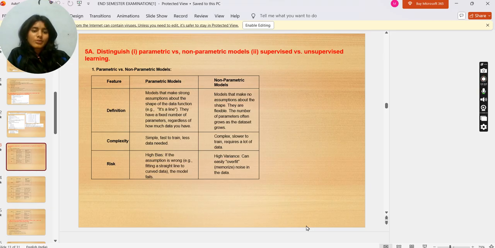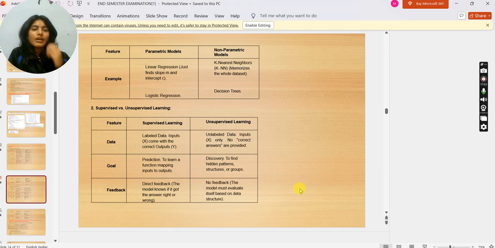Risk of parametric models: high bias. If the assumption is wrong, that is, fitting a straight line to curved data, the model fails. Non-parametric models' risk is high variance; they can easily overfit and memorize noise in the data. Examples of parametric models: linear regression, just find slope m and intercept c, and logistic regression. Non-parametric models: k nearest neighbors (KNN), which memorizes the whole dataset, and decision tree.